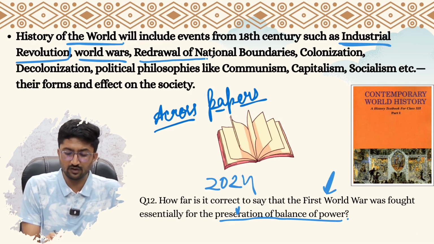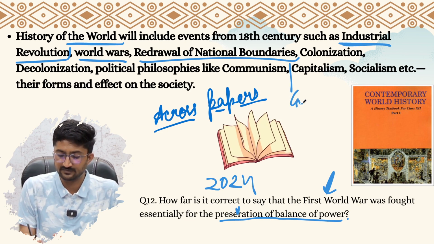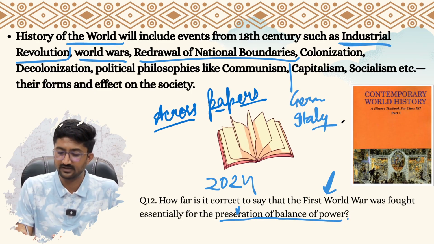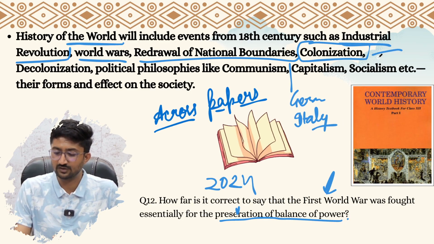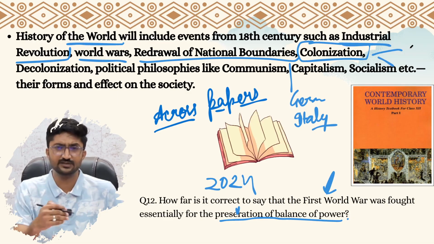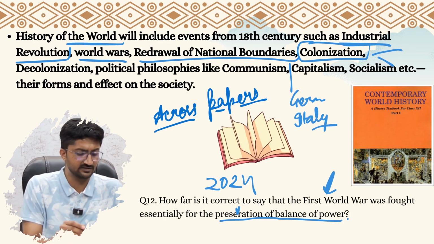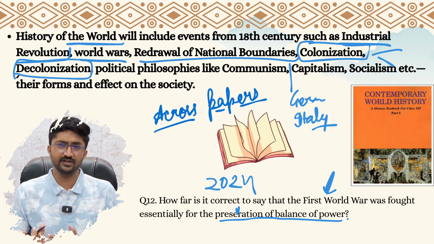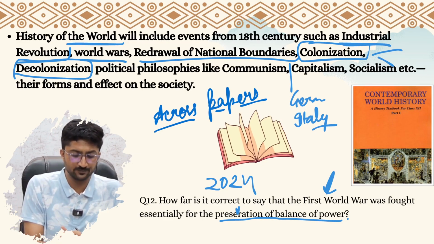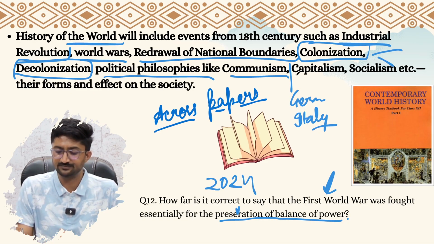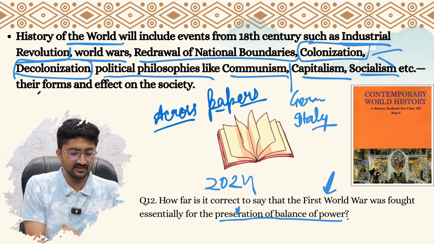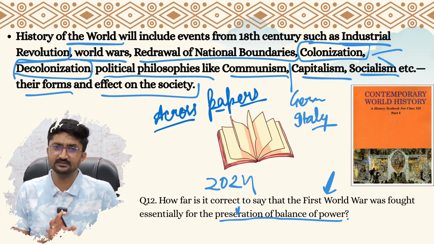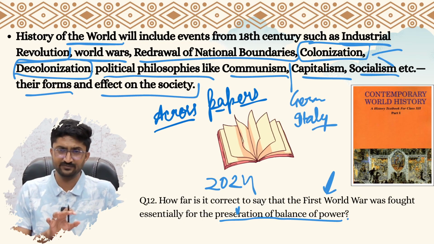Okay. Then the redrawing of national boundaries, like Germany, Italy, right? So that is the topic. Then colonization, not just of India but of Africa as well. They did ask about Africa's colonization. Then decolonization, how the countries became free, and then what path they adopted. Then political philosophies like communism, capitalism, socialism, their forms and effects on society. So these are the topics for world history.